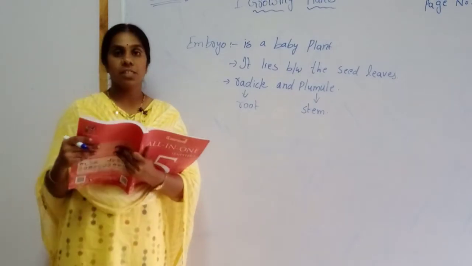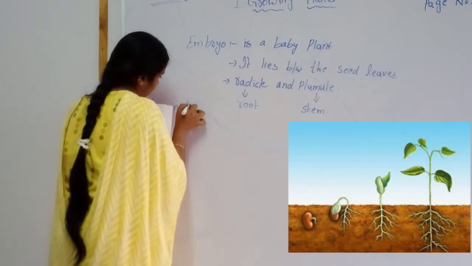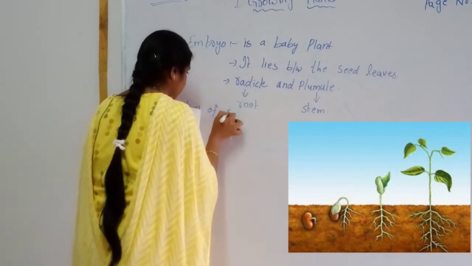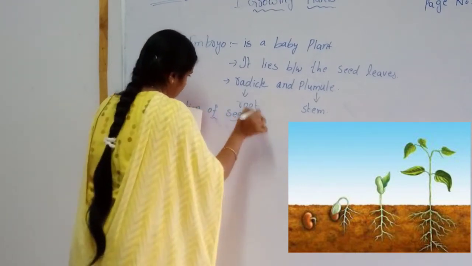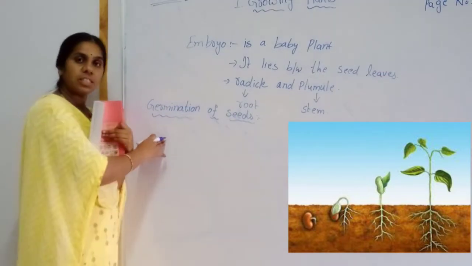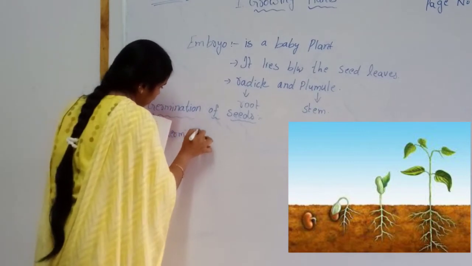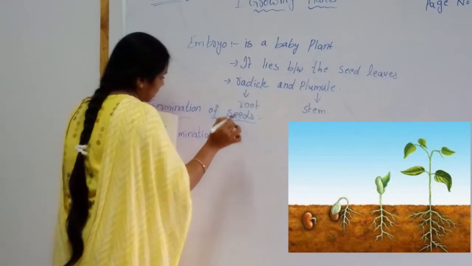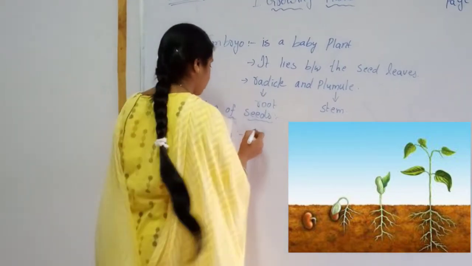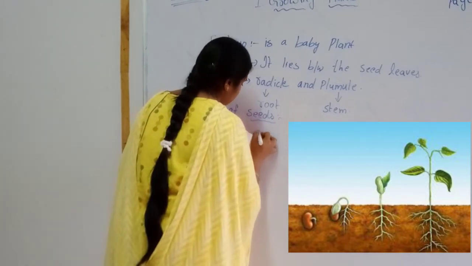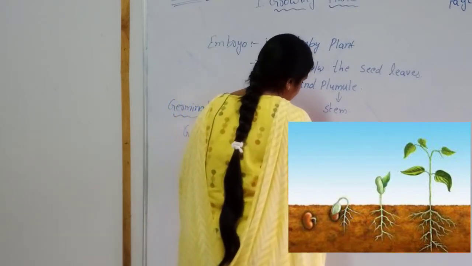Now we will see germination of seeds. First we should know what is germination. Germination means development of seed into a seedling.